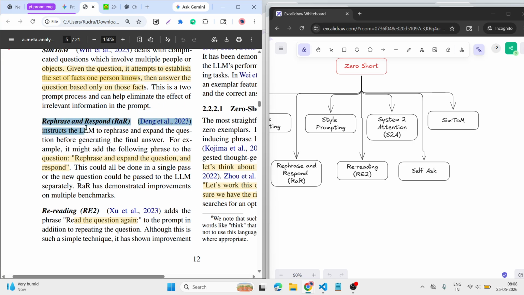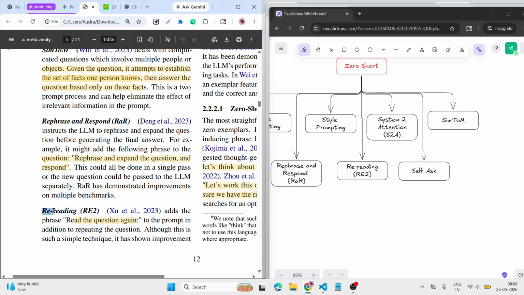Then RaR, rephrase and respond: rephrase and expand the questions. We give the question: explain this research paper. After that we can put it like this: rephrase and expand and ask me questions, so that I can analyze how deeply I understood this research paper.